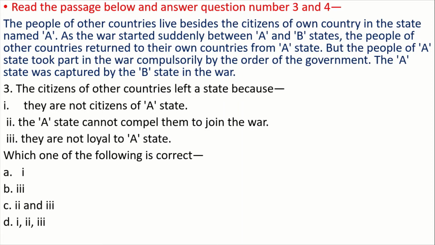So here the citizens of other countries left A state because of number 1, they are not citizens of A state. Number 2, the A state cannot compel them to join the war. Number 3, they are not loyal to the A state. So here in this case 3 statements are correct, isn't it? So the answer will be 1, 2 and 3.